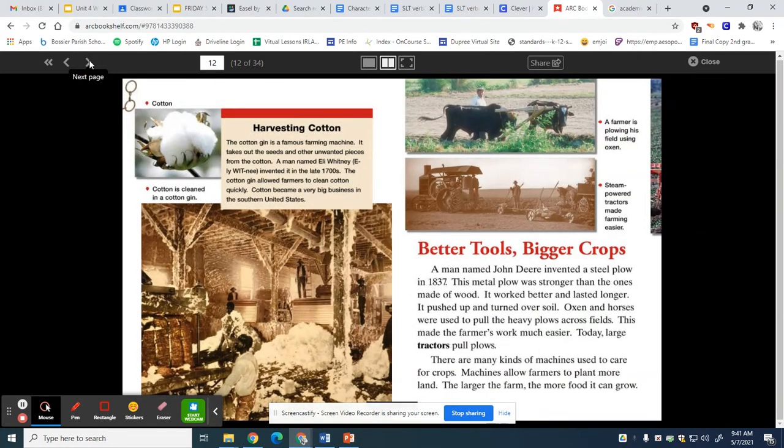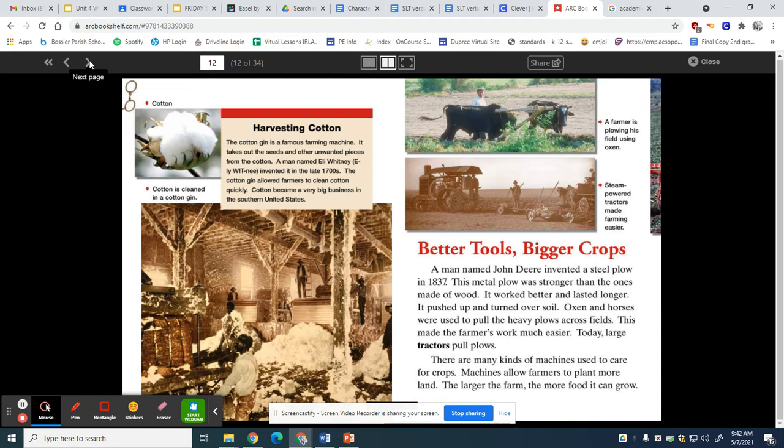Better tools, bigger crops. A man named John Deere invented a steel plow in 1837. This metal plow was stronger than the ones made of wood. It worked better and lasted longer. It pushed up and turned over soil. Oxen and horses were used to pull the heavy plows across fields. This made the farmers' work much easier.